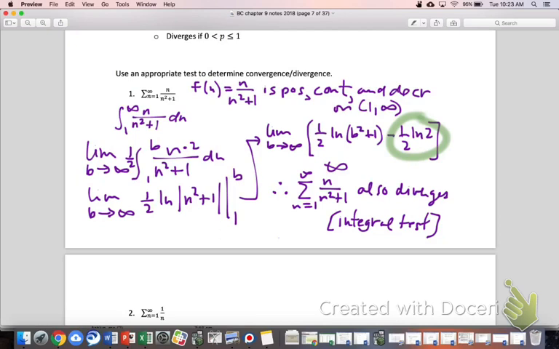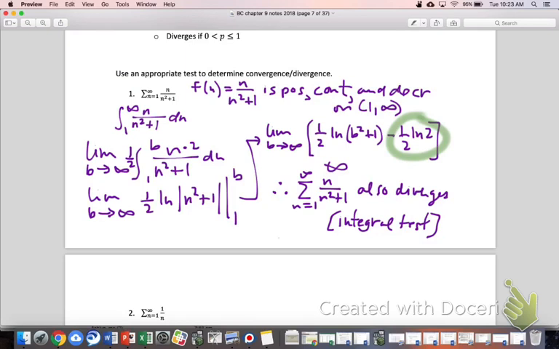Okay, so does that make sense? I tried to take you through that journey of, hey, this is a question. Should I use the nth term test? Nope, doesn't really tell us anything. Geometric series? Nope, because it's not a geometric series. It's not a p-series either, so you can't use the p-test. We ended up using the integral test. Any questions at all?